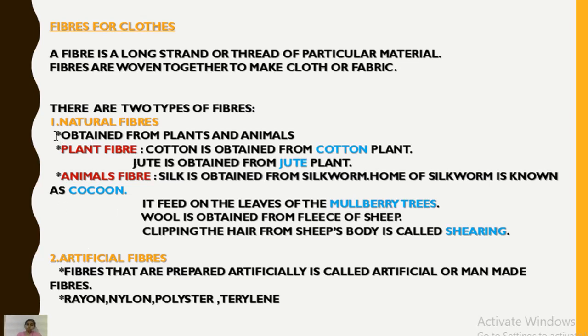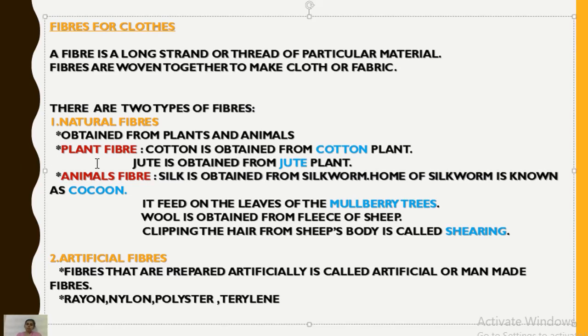Now we will discuss natural fibers. Natural fibers are obtained from plants and animals only. Plant fiber: cotton is obtained from the cotton plant. Jute is obtained from the jute plant. Cotton and jute are plant fibers. We wear cotton cloth. We use jute bags.